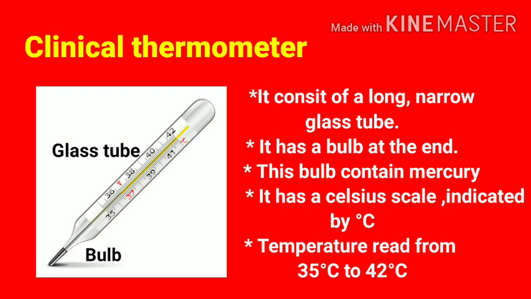A clinical thermometer reads temperature from 35 degrees Celsius to 42 degrees Celsius. While you observe the scale of the clinical thermometer, you can read the temperature from 35 degrees Celsius to 42 degrees Celsius. Why?